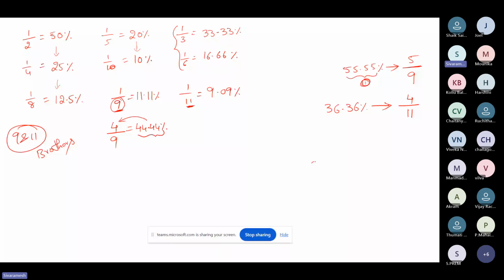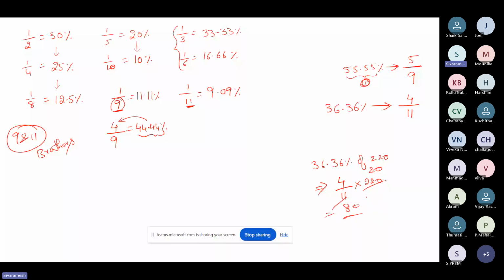I asked at the starting, guys, what is 36.36 percentage of 220? I asked this question, right? So now you can happily say that it is a 9 multiple, so the fraction should be 4 by 11. 36 is 9 times 4, so 4 by 11 into 220. 11 once is 11, 11 twenty times is 220, so the answer is 80. So this is how our calculations become simple by converting these values.